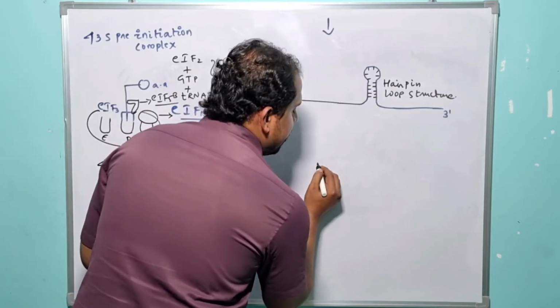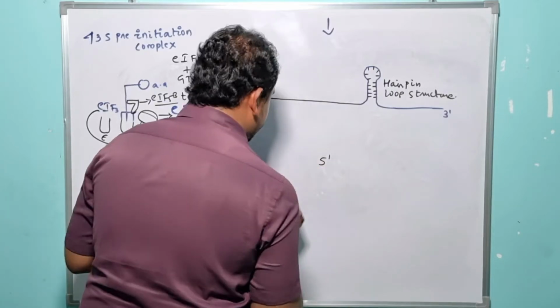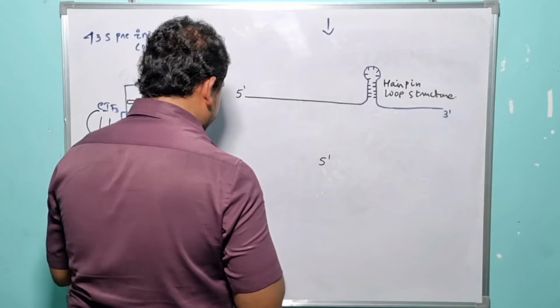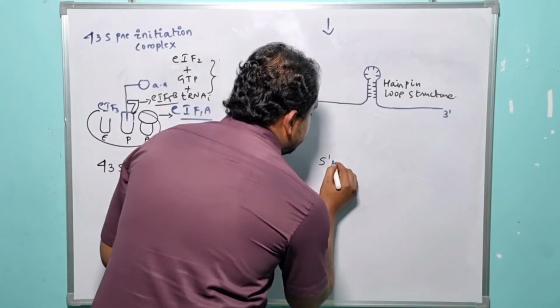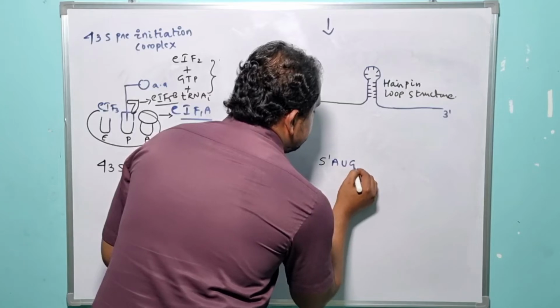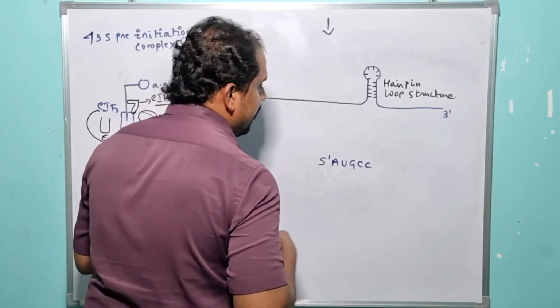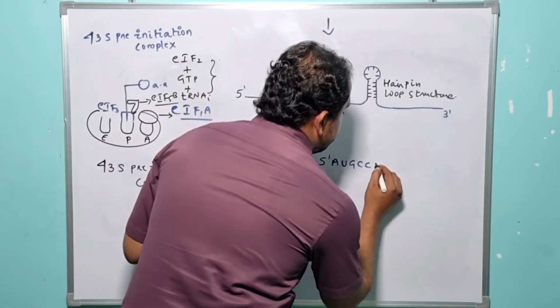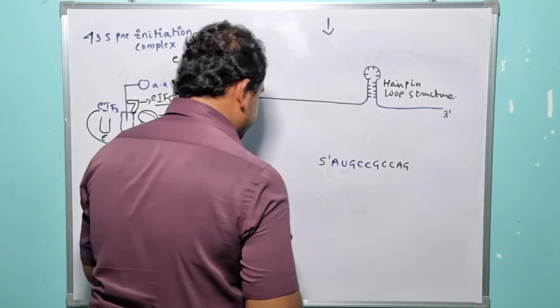Let us assume there is one specialized mRNA. At the extreme 5' end, there are some specialized nucleotides like AU, GC and C, right? And then there are some more specialized nucleotides, and these include GCAG.